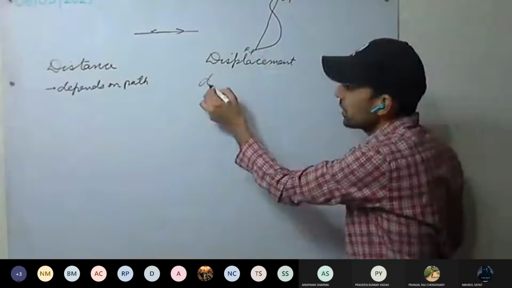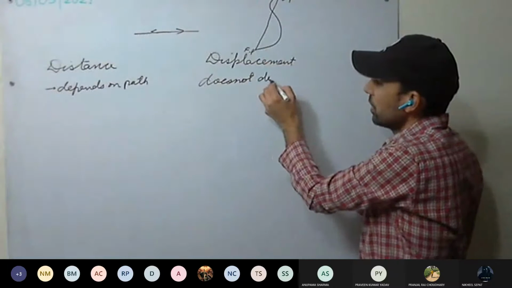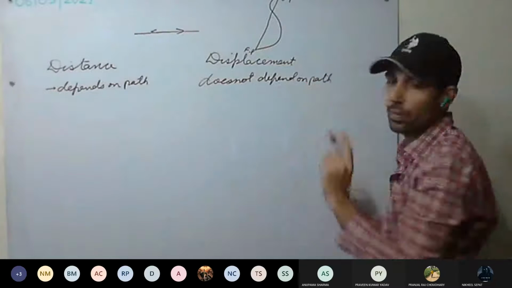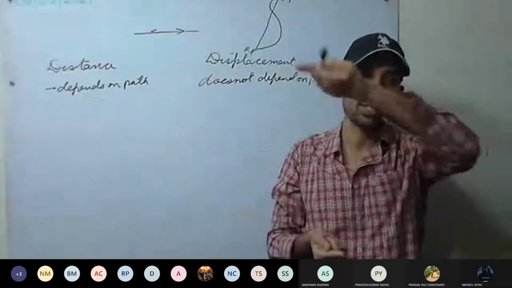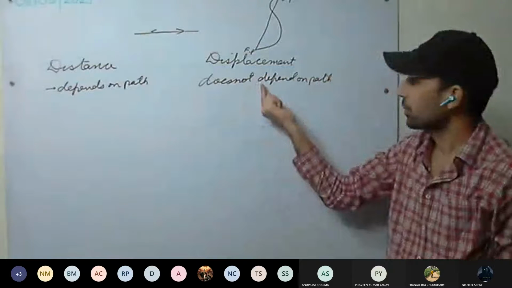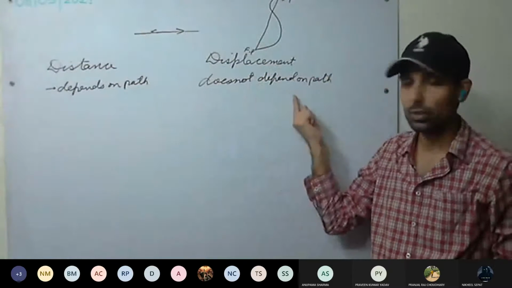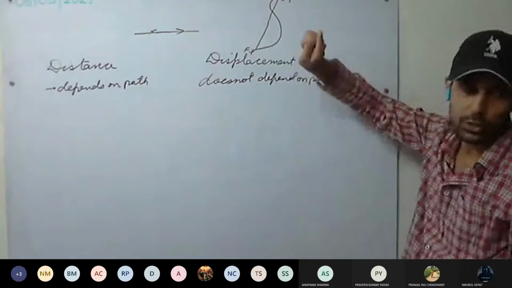It does not depend on the path. This is clear? So distance always depends on the path taken, the total length of the path. But displacement is independent of the path taken. It depends only on the initial position and the final position.